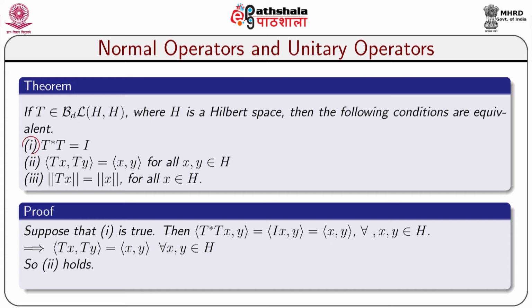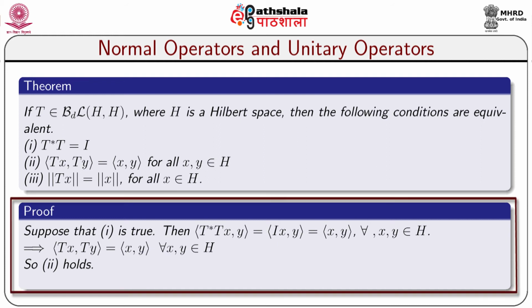Number 1, T star T equal to I. Number 2, inner product Tx, Ty equal to inner product x, y for all x, y belongs to H. Number 3, norm Tx equal to norm x for all x belongs to H. We have to show that 1 implies 2, 2 implies 3 and 3 implies 1. That means the conditions 1, 2, 3 are equivalent.